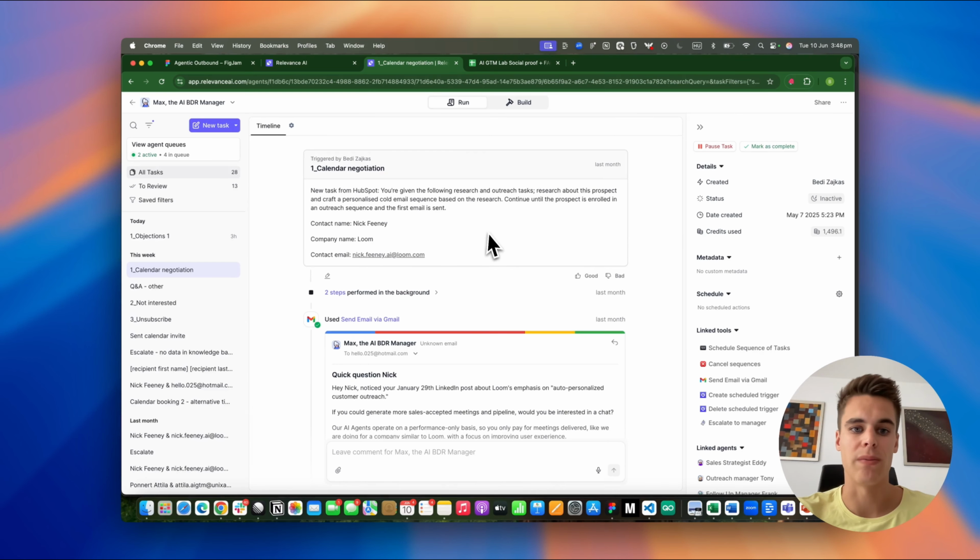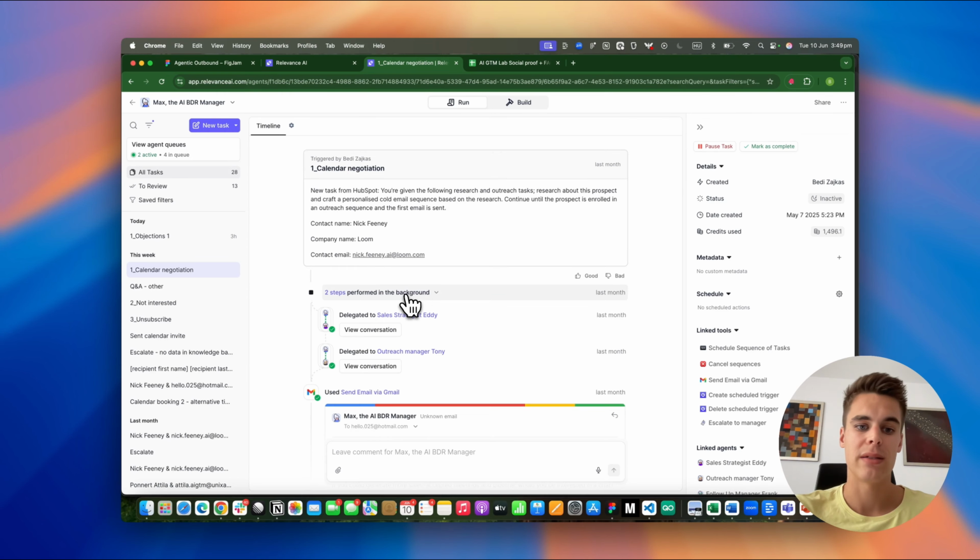examples here. So first, let's look at a calendar negotiation use case in which we have triggered this agent from HubSpot to reach out to this person. This is a dummy prospect, so this is a dummy email, and eventually I have sent out the email to my own email address.